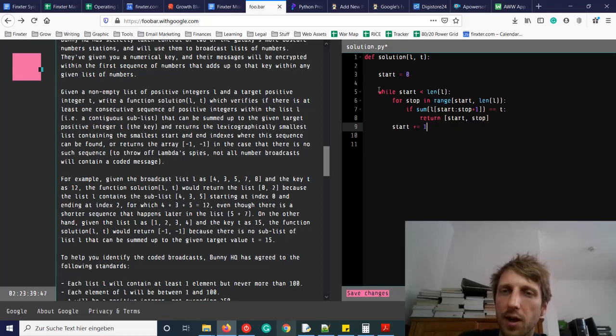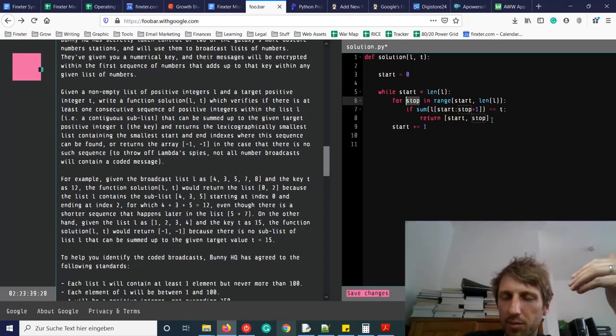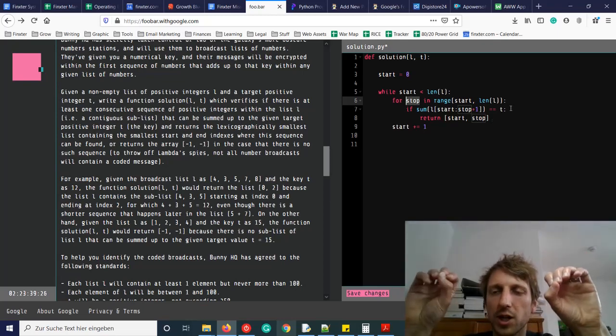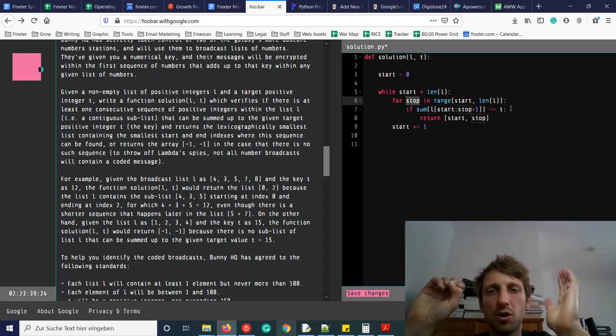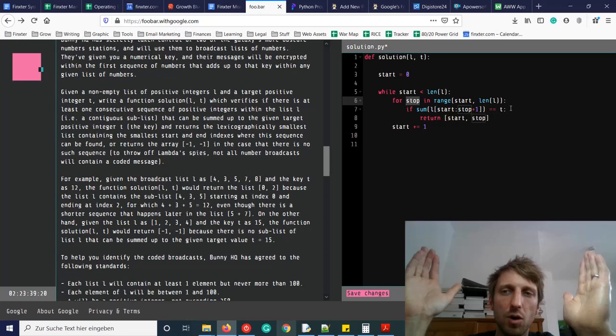Okay, so each time we execute this code snippet, we basically check for a given start index. Now we check all stop indices by just summing up their length. And yeah, we return the first start-stop combination that sums up to the target value, because we start on the left and we go all the way to the right, and this is the lexicographically smallest list.